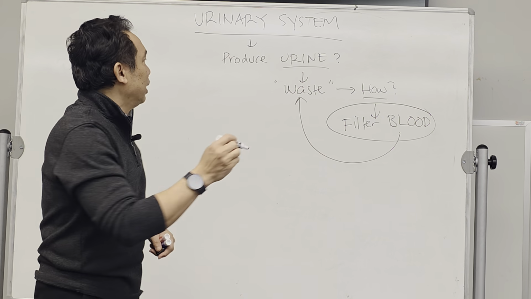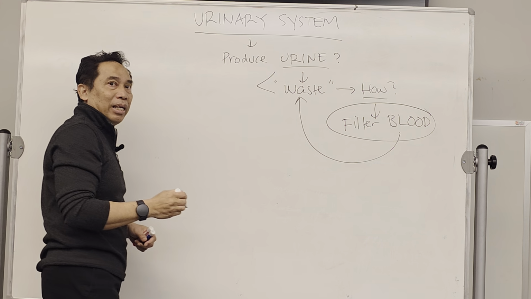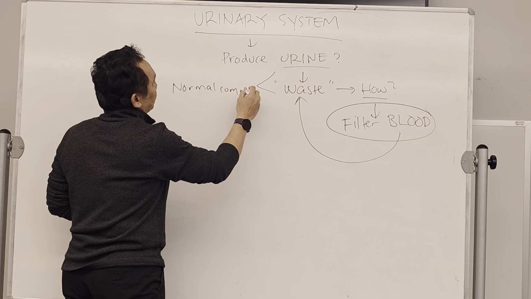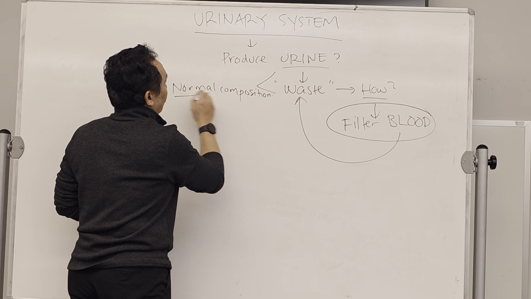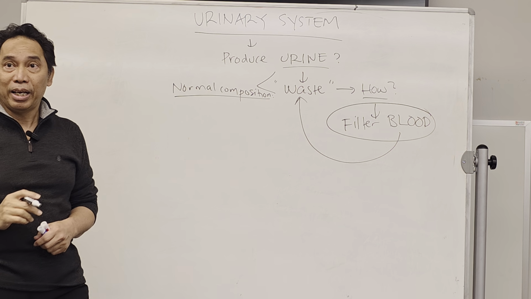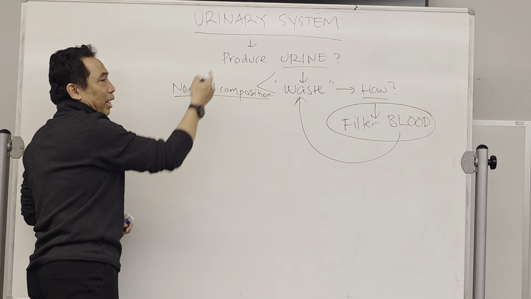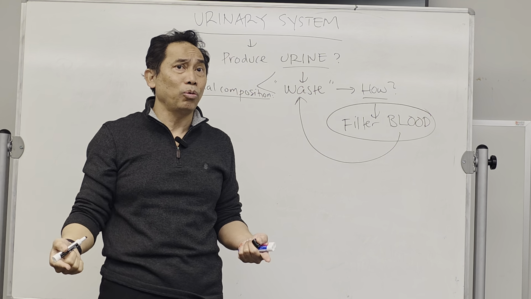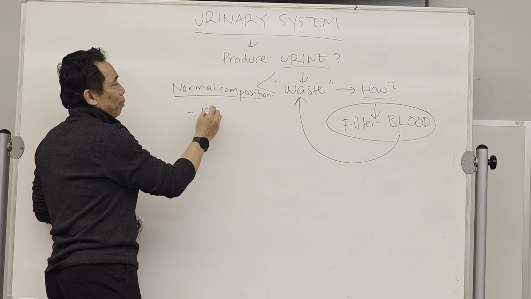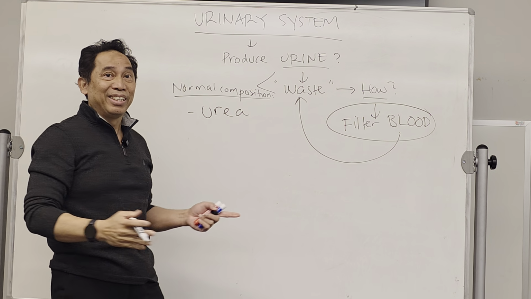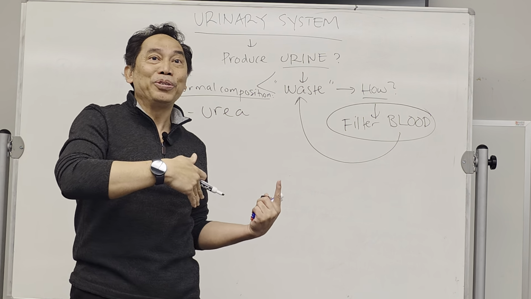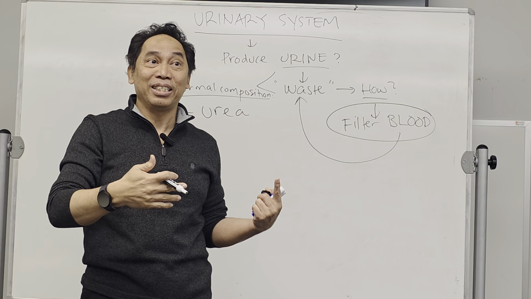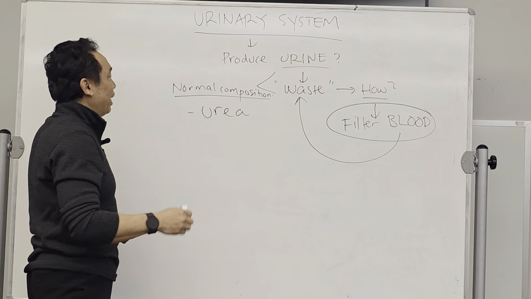Now, the normal compositions of waste in the urine, the name is telling you. This is nitrogen-based waste product. The main one is called urea, right? Urea. Urine is coming from the urea. It smells bad, because it's nitrogen-based, usually smells that bad.